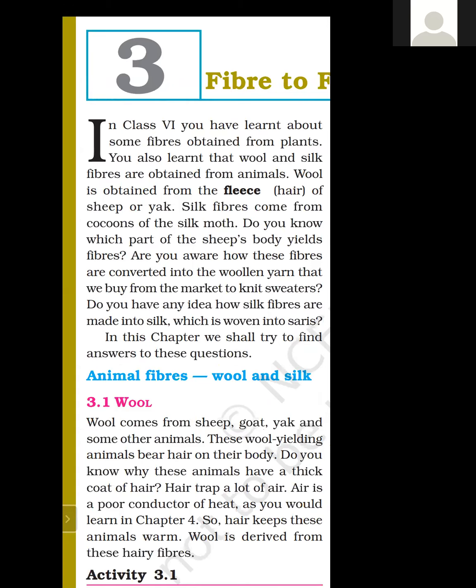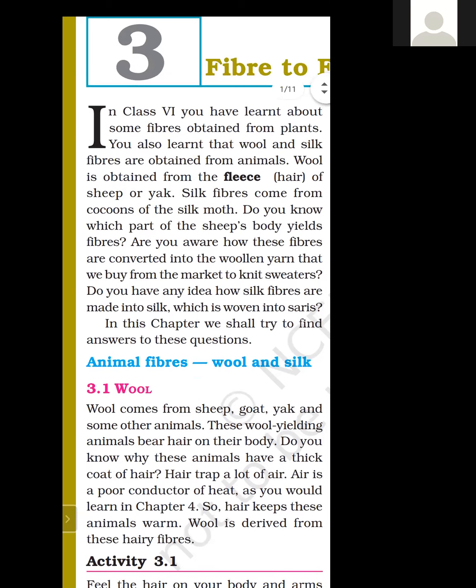Wool is obtained from the fleece of sheep or yak. Fleece means hair. The hair of yak or sheep is known as fleece. So it can be your important term. What is fleece? The fine hair of sheep is known as fleece. So wool is obtained from the fleece of sheep or yak.